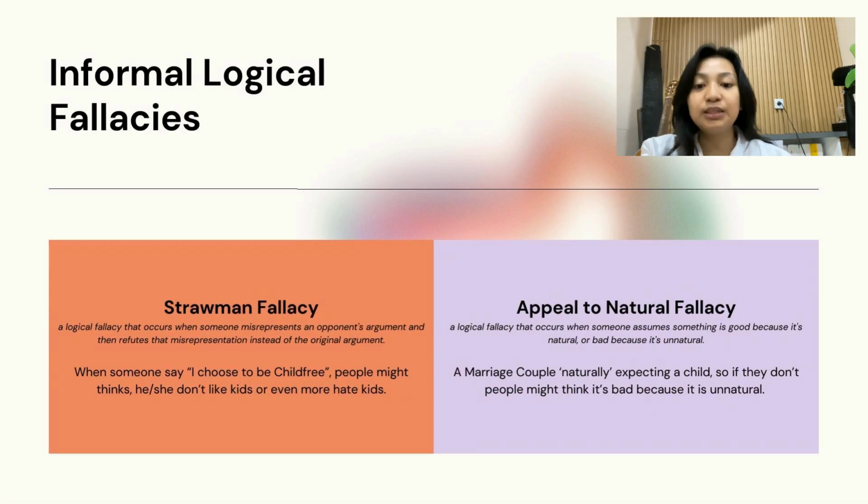And then the second one is the appeal to nature fallacy. It is a logical fallacy that occurs when someone assumes something is good because it is natural, or bad because it is unnatural. A married couple is naturally expected to have a child. So if they don't, people might think it is bad because it is unnatural. It is just not common in society for a married couple not to want to have a child. So that is why we chose both of these fallacies.